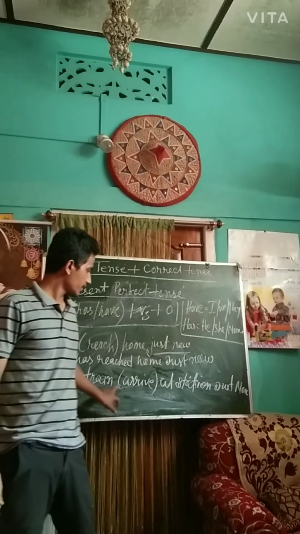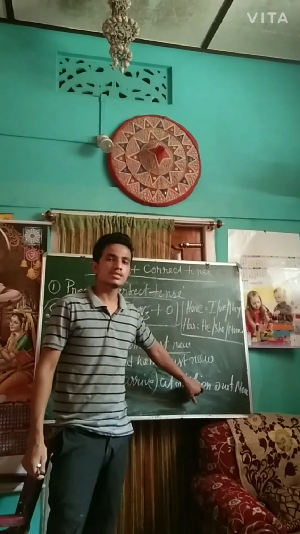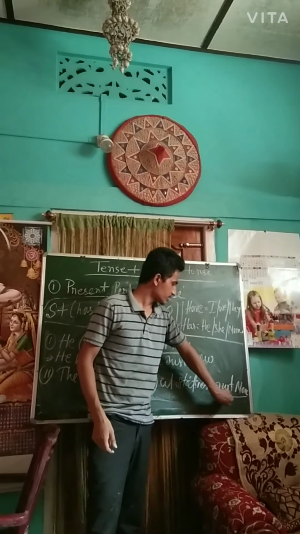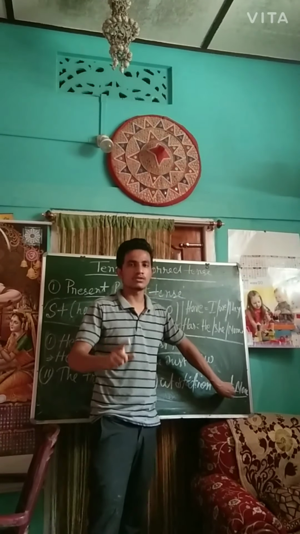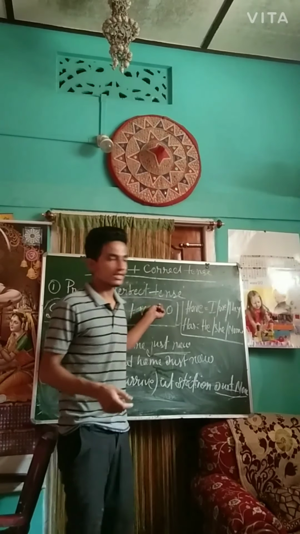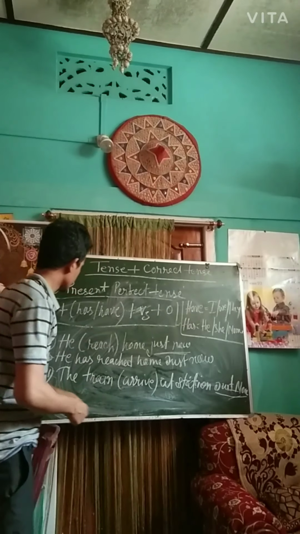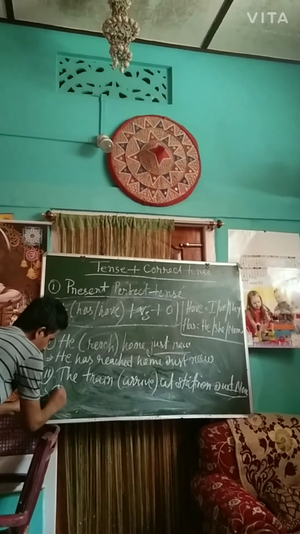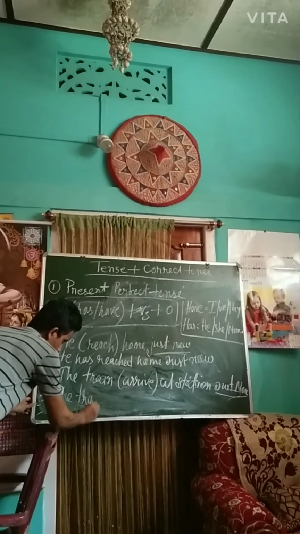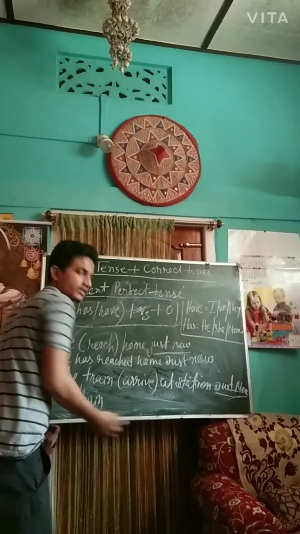The train arrived at the station just now. So again here we found just now. So just now means we have to make it present perfect tense, that means this pattern. So the train is singular.